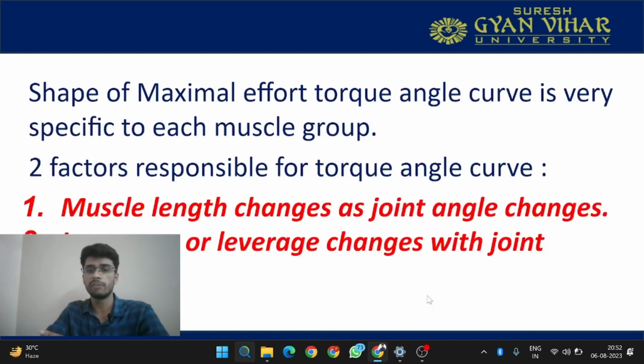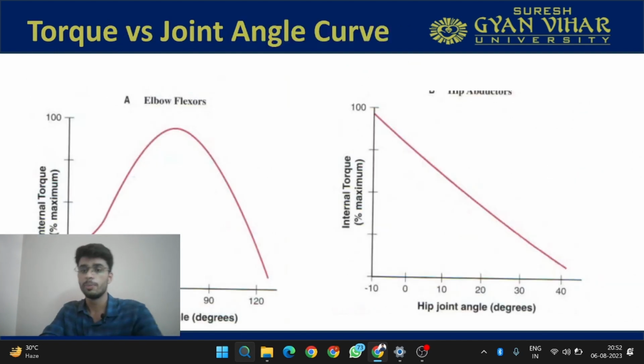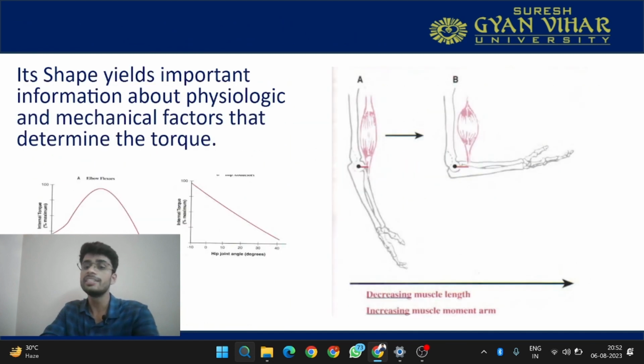And we know from our diagram, the total diagram, that if the length is increasing, then the tension is increasing. But over here the length is decreasing, and still the tension is increasing. This is because there is an increase in the muscle moment arm. You can see this is the shorter line and this is a longer line. If the moment arm is more, then the torque producing capacity will be more. So this we must be aware of.